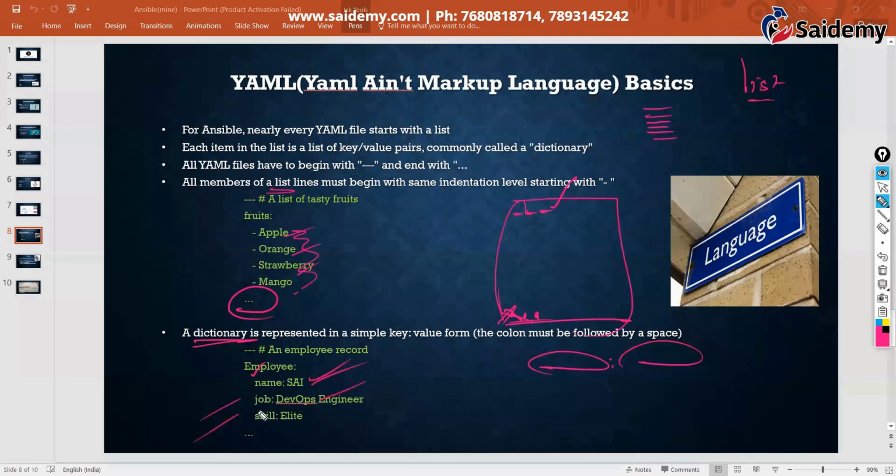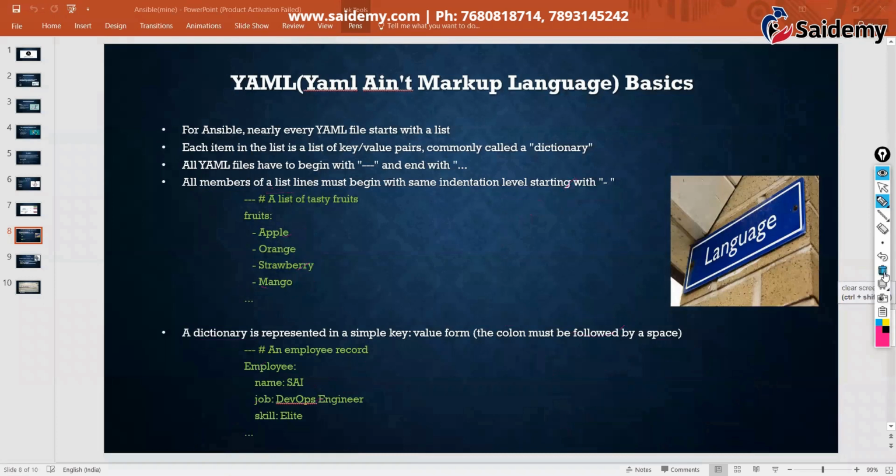Job: DevOps engineer. Job is key, DevOps engineer is value. When you mention key and value, the format is key colon space value. Remember that.